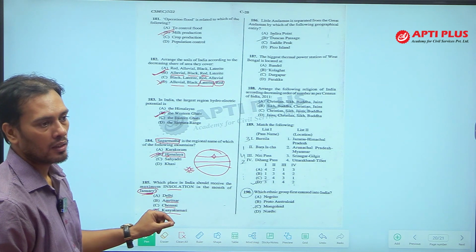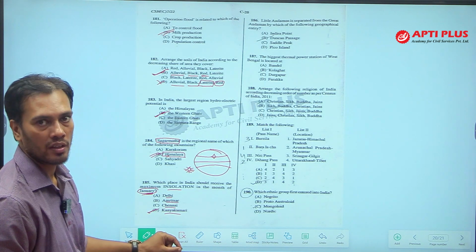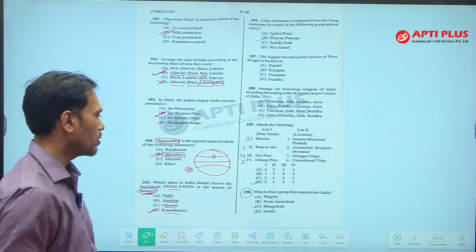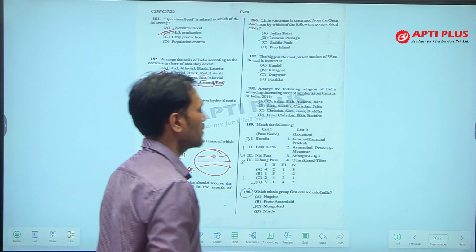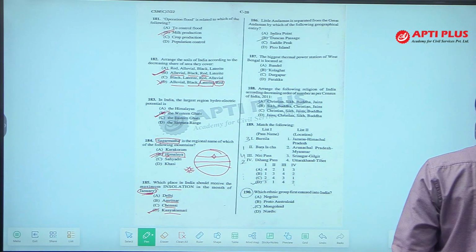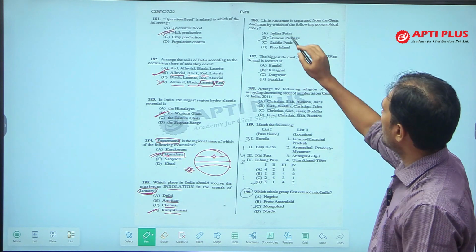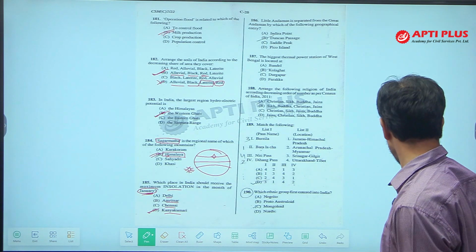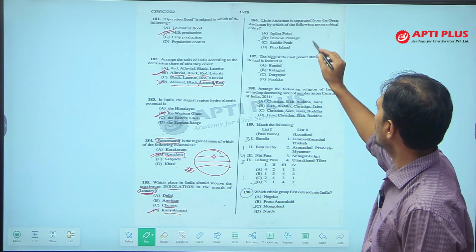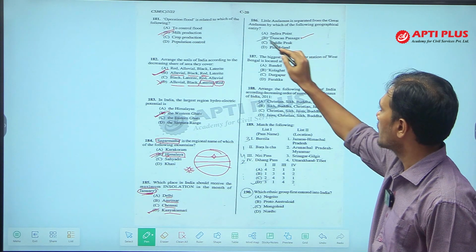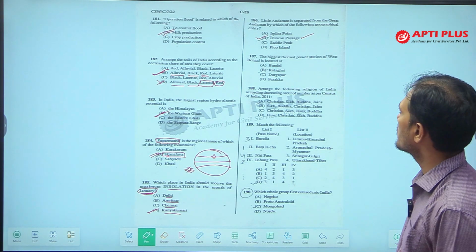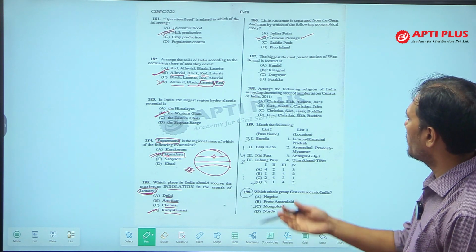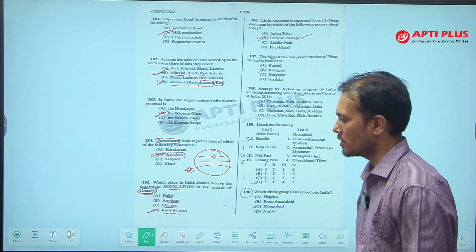If Indira Point were given, or any other point to the south of Kanyakumari, that would be the answer. So, out of these options, Kanyakumari is the answer. Okay. The next one: Little Andaman is separated from the Greater Andaman by which of the following geographical entity? The answer is Duncan Passage. Little Andaman is separated from Greater Andaman by Duncan Passage. Follow the map. This is again a very easy question.